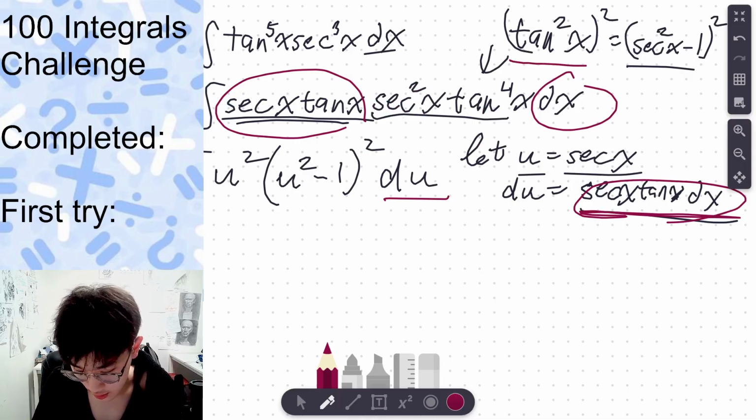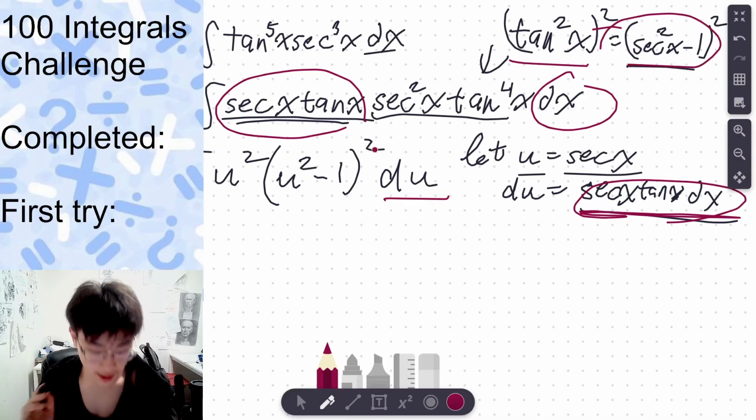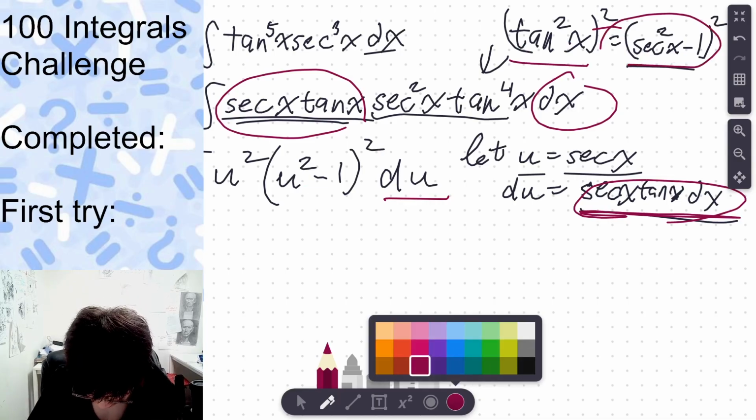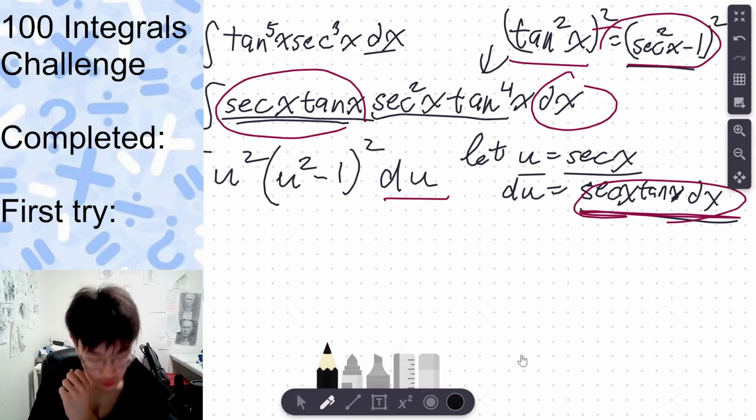10 to the 4th is 10 squared x squared. So, and tan squared is equal to sec squared x minus 1. So it's u squared minus 1 squared. Yes, yes. I have a thing here. Trust. Come on, I need to get the first question right.